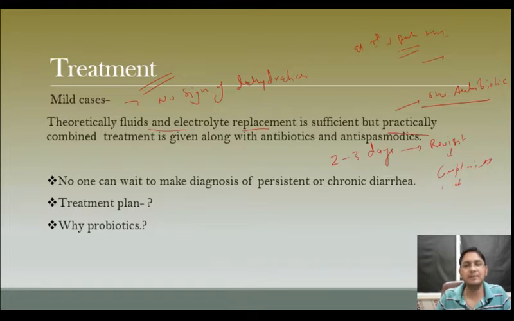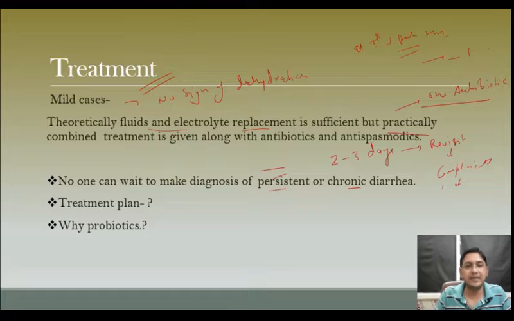For acute diarrhea, you are going to give one antibiotic to each patient with diarrhea, unless the diarrhea is very mild or there is no diarrhea. The patient feels diarrhea but there is no diarrhea. In that case, you can continue with ORS, because we are not going to wait to make the diagnosis of persistent or chronic diarrhea. A patient cannot wait 15 days.